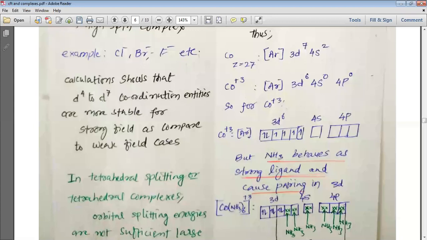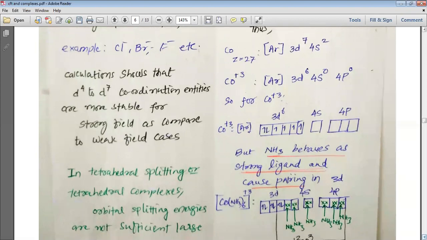Calculation shows that d4 to d7 coordination entities are more stable for strong field ligands as compared to weak field ligands. So if we have 4 to 7 electrons present in the d orbital of the central metal atom or ion, then these complexes are more stable if pairing takes place, or if a strong field ligand is possible.